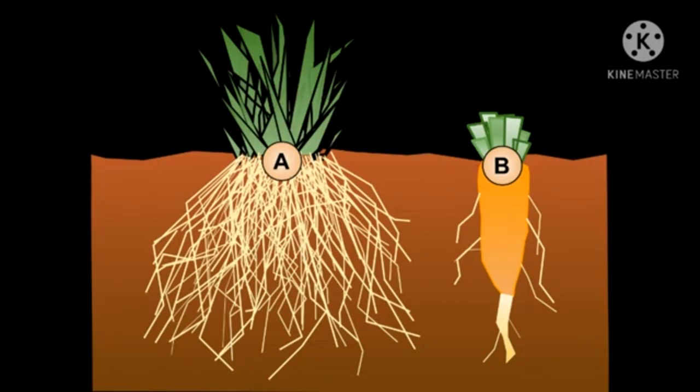Next one, fibrous root system. In plants like grass, wheat, or banana, there is no main root. A number of similar sized roots arise in a cluster below the stem and spread out in the soil. These roots are called fibrous roots.